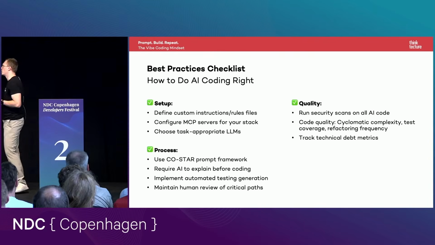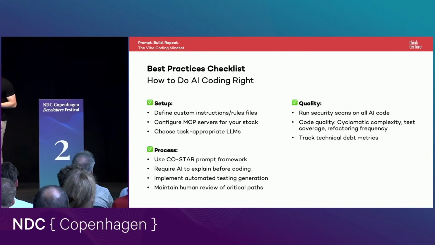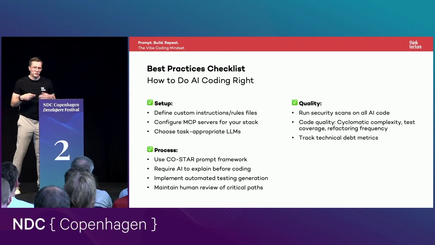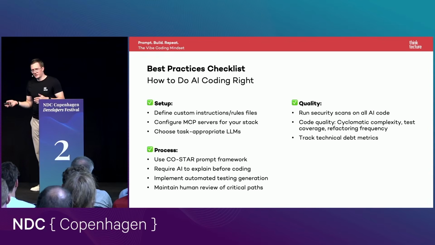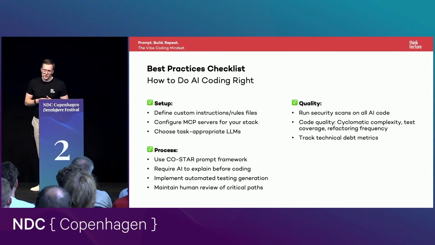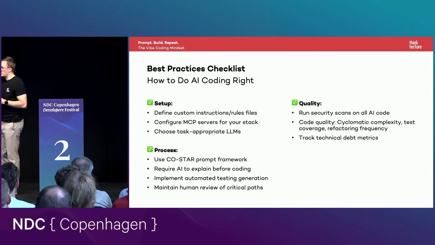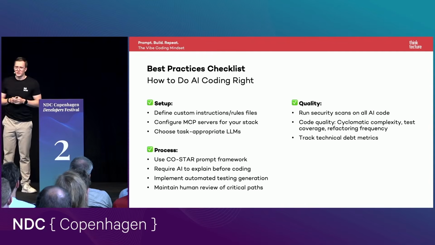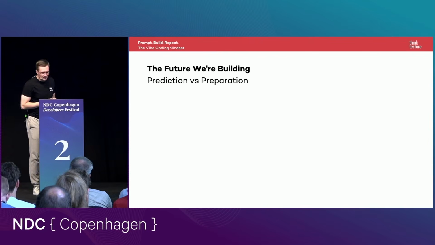Then, of course, you have to take a look which LLMs you are using. Then when it's coming to generating code, use this CO-STAR framework or pattern to define your prompts. As explained before, you don't need to write these long prompts anymore because of this custom instruction thing. And at the end, the most important part, of course, is keeping the quality high by introducing those quality gates.